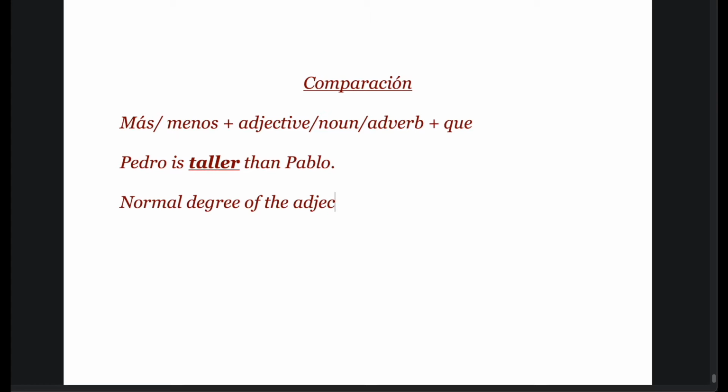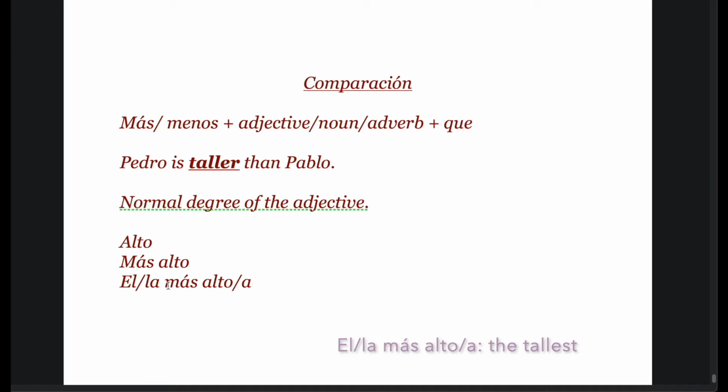So that is, in Spanish, for tall it is alto, and taller, más alto, and the superlative el or la, más alta or alto, as per the noun that you are addressing. So this is the superlative degree. The form is the same which we have in the comparative degree, más alto, más alta, but we will just add the definite article to indicate that it is the superlative degree.